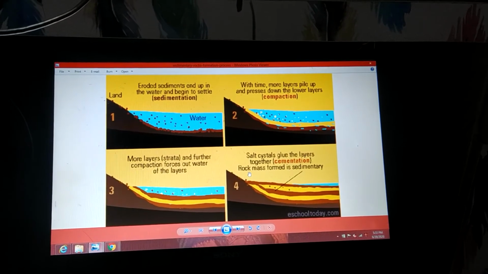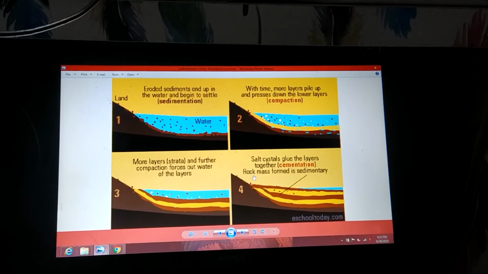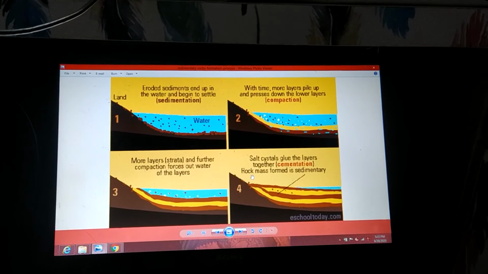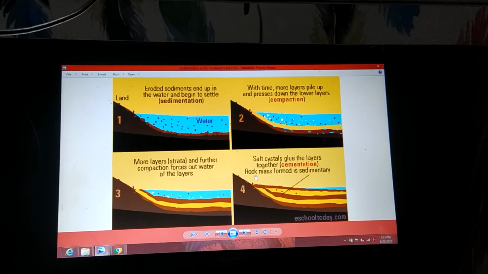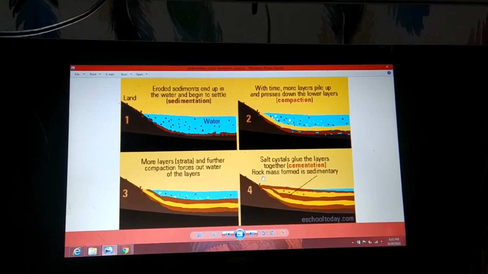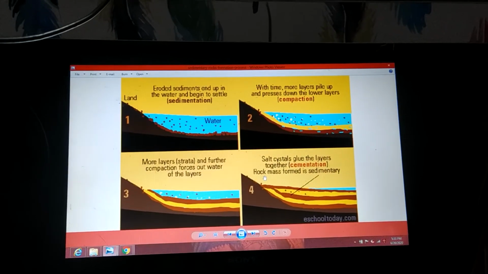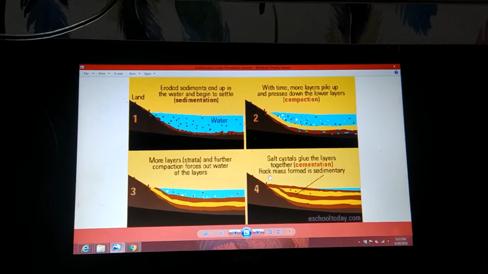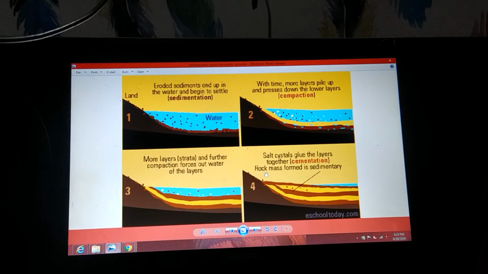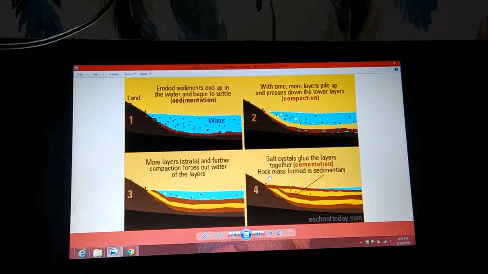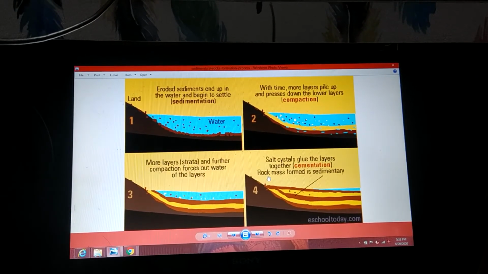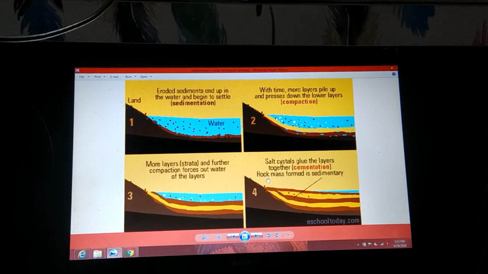The next things will be the nature of the rock, the time period, and the availability of less oxygen. All these are going to favor fossilization. On the nature of the rock, just now we quoted the example of igneous rock, where the temperature is very high. It is going to destroy all the organic content of the organism. That's the reason fossilization is not possible.